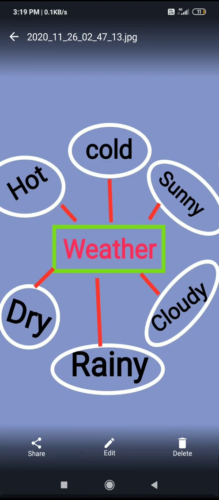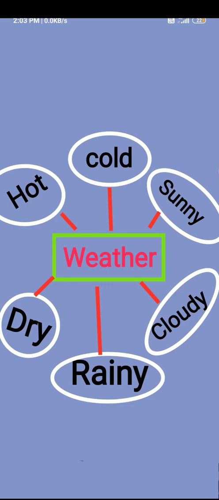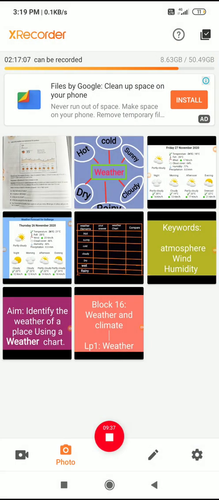So actually, what does tea consist of? What are the elements? Sugar, tea powder, like that. Same like that, weather also includes some elements. Those are hot, cold, sunny, dry, rainy, cloudy. Understood? Hope you have understood, students.